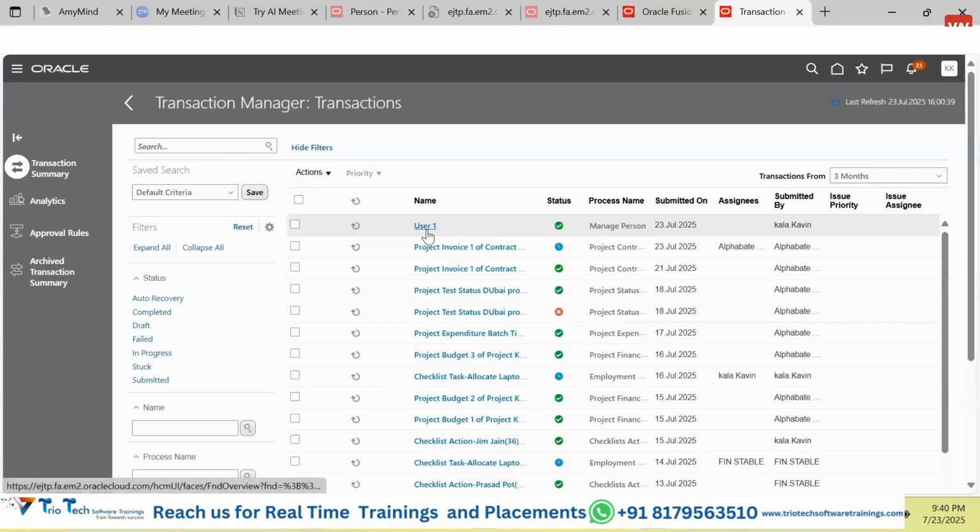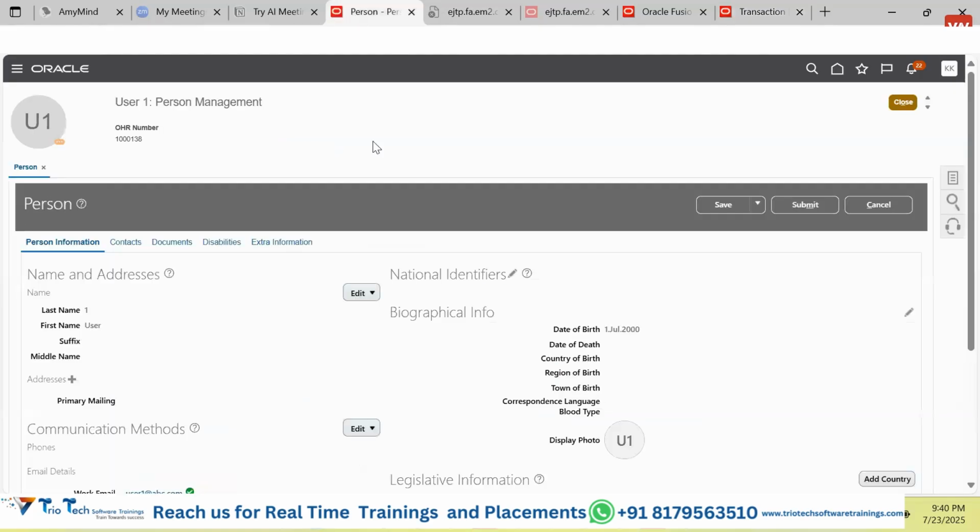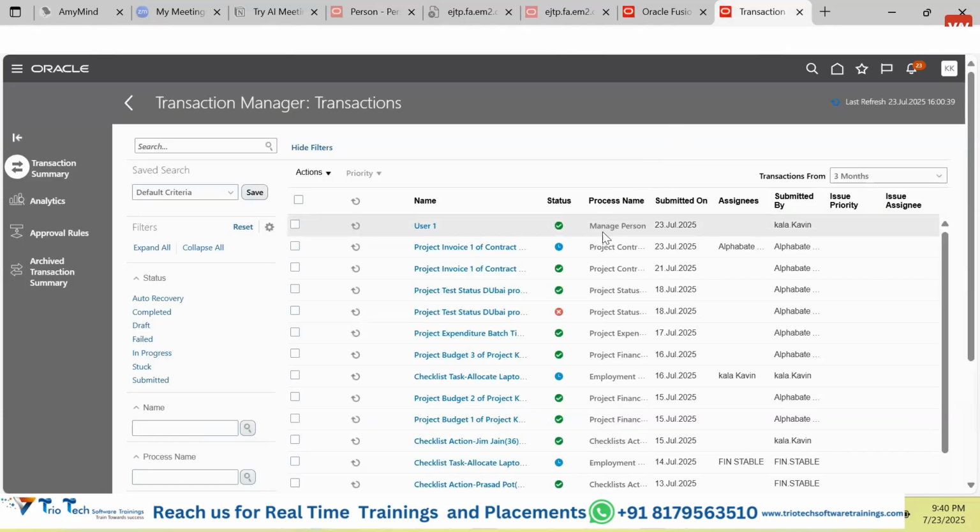You see, for user one, we only did one transaction. On which date? On this date. Who did the transaction? Kala.Kevin did. What kind of transaction did we do? Manage person. We tried to manage the person record, to make certain changes to the person data. That is the reason the process name is this. What is the status of this transaction, guys? It has been completed successfully. Clear? Fine, guys.